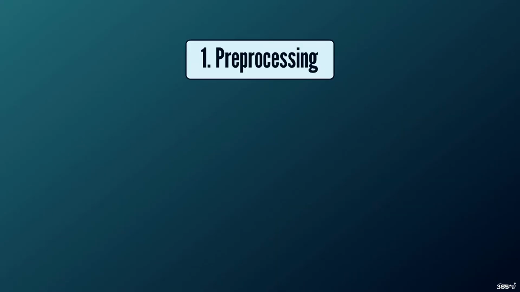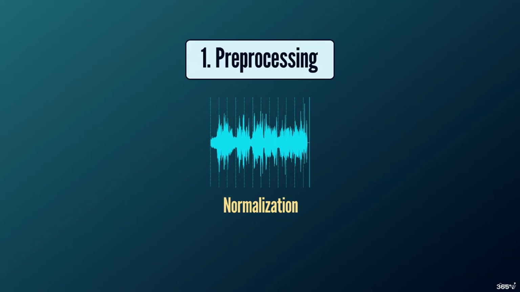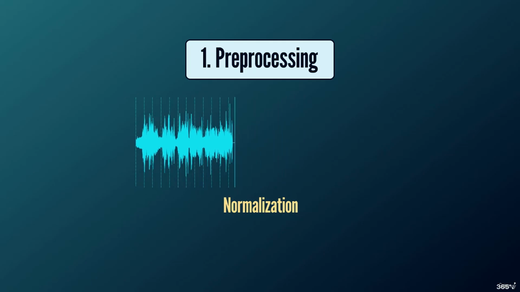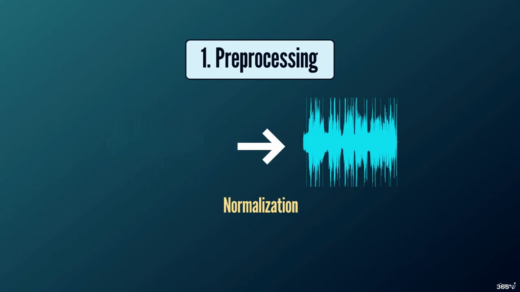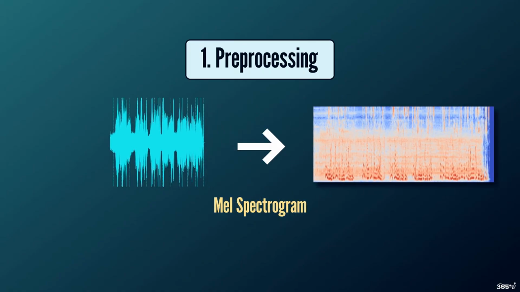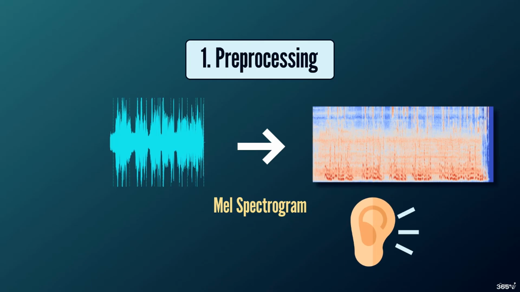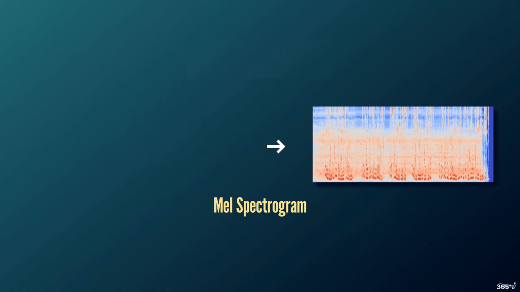Number 1. Pre-processing. First, the audio is normalized, meaning the volume is adjusted for consistency, ensuring that quieter and louder parts of the recording are processed evenly. Next, the audio is converted into a MEL spectrogram using the MEL scale. As we previously said, the MEL scale spaces out frequencies in a way that reflects human hearing, focusing more on lower frequencies, which we are more sensitive to. Using the scale, the model captures audio in a way that better aligns with how we naturally perceive sound, which helps it more effectively identify patterns in speech.